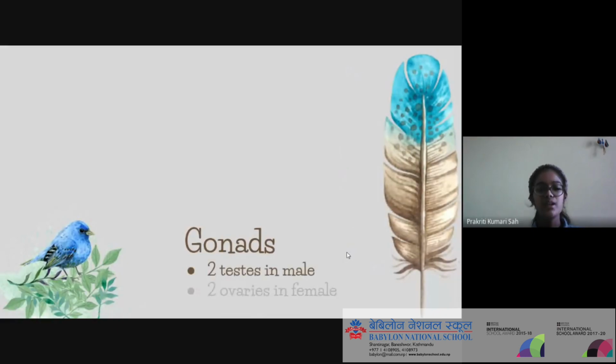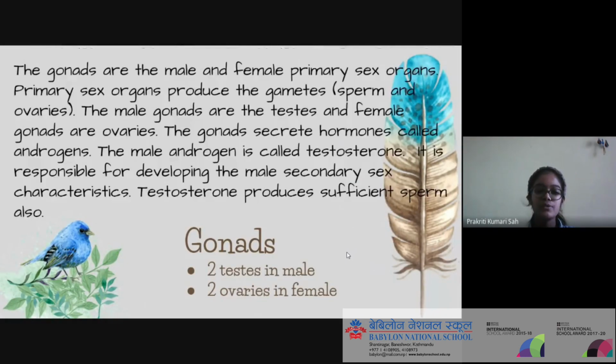Now gonads. The gonads consist of 2 testes in males and 2 ovaries in females. Gonads are also glands of our body, which help in the production of the primary sex organs in both male and female, and the production of gametes, known as sperm in male and ova in female.